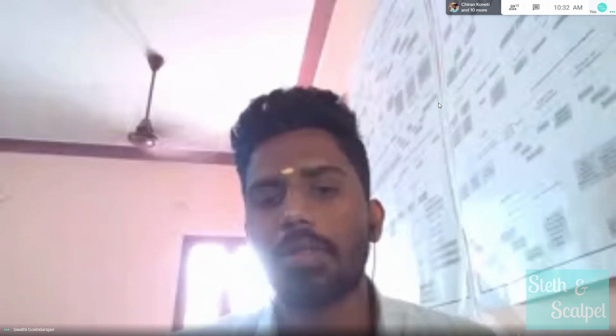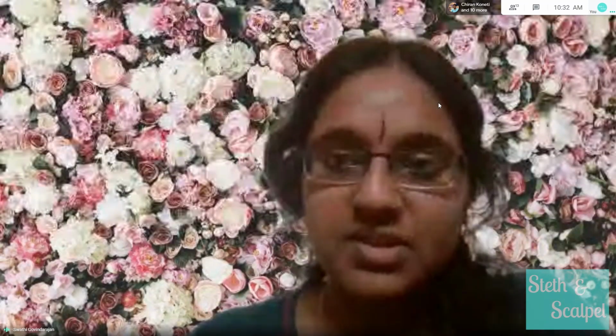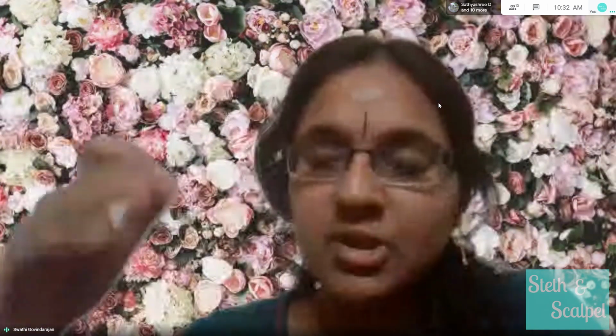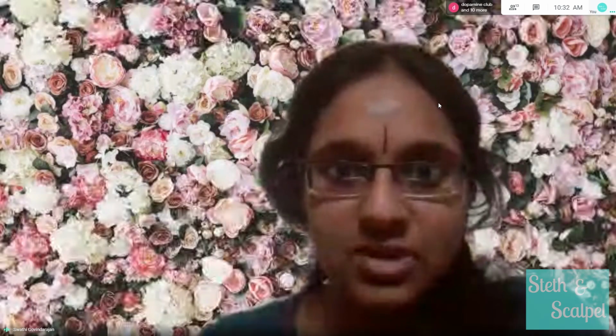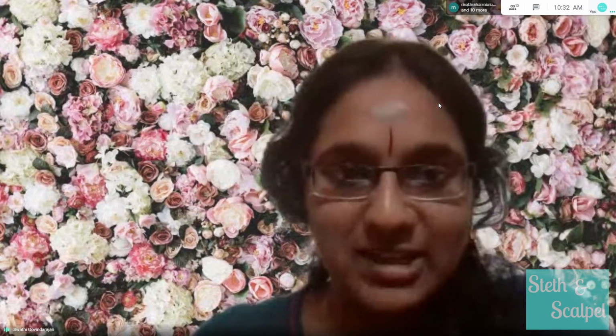Okay, sir. So the blood supply of the upper limb first starts from the axillary artery. The axillary artery is a continuation of the subclavian artery, which starts at the outer border of the first rib. This axillary artery will then give rise to the brachial artery at the lower border of the teres major. This brachial artery will then give rise to the radial and ulnar arteries at the inferior part of the cubital fossa. These radial and ulnar arteries will then divide and branch out and give rise to the palmar arches, so it ends up supplying the palm as well.